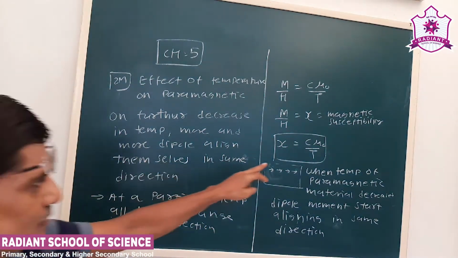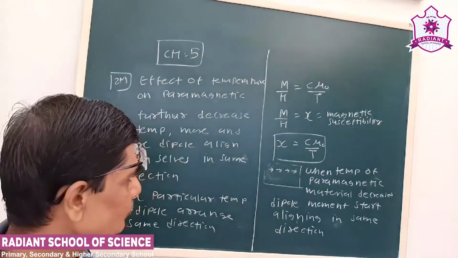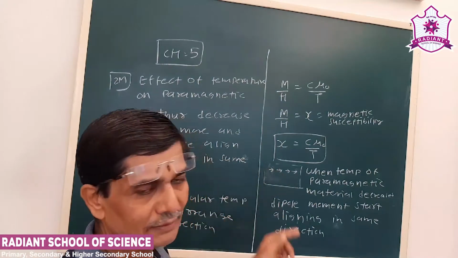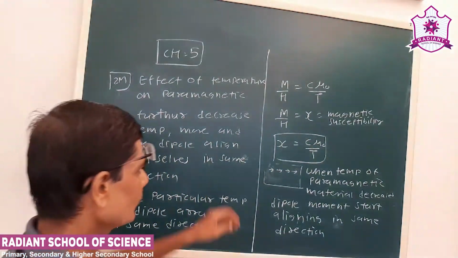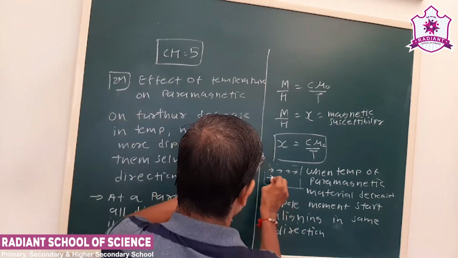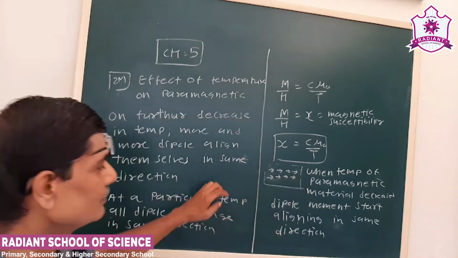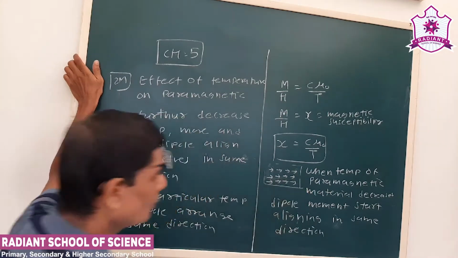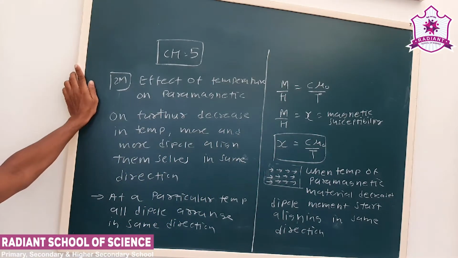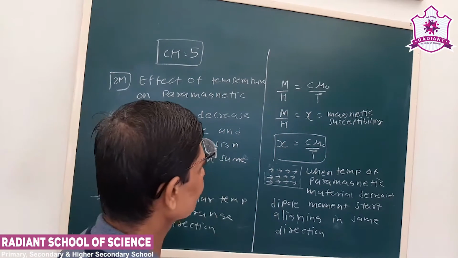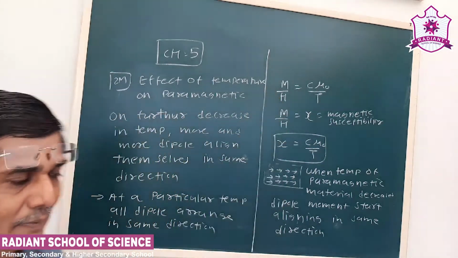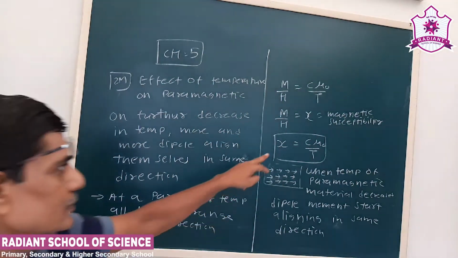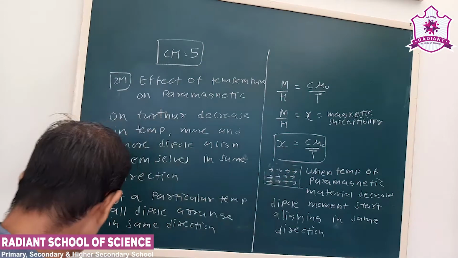So we saw that as the temperature decreases, dipoles start to align, that is, arrange in the same direction. On further decrease in temperature, more and more dipoles arrange in the same direction. At a particular temperature, all dipoles are arranged in the same direction. At that time the magnetization will be maximum, and from that we can say chi also is maximum.